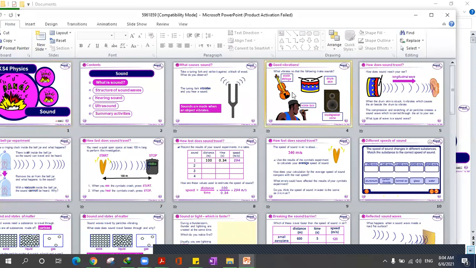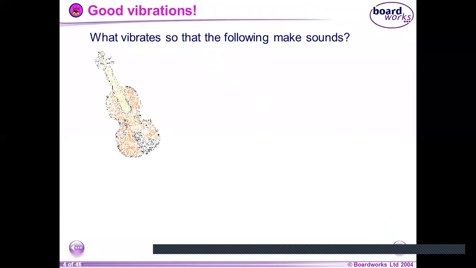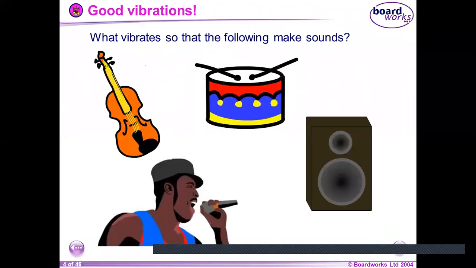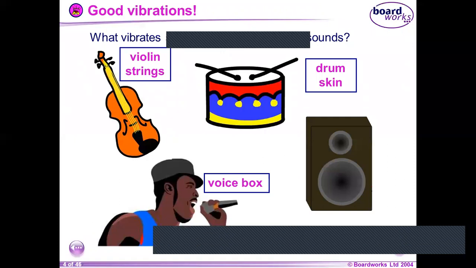And then you learned about different materials or objects that vibrate to make sound. For example, the violin strings are the ones that produce the sound once we pluck them. The drums also: once we hit the drum, the skin vibrates and then it produces sound. Vibrations make sound. Well done.